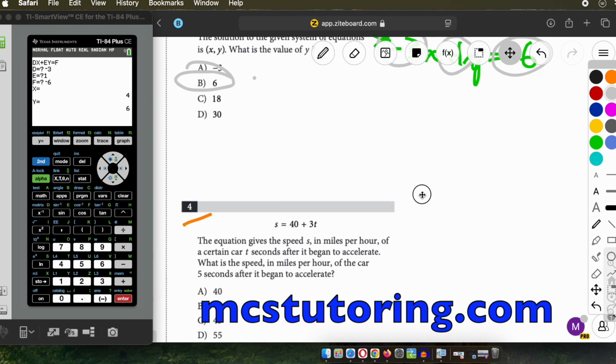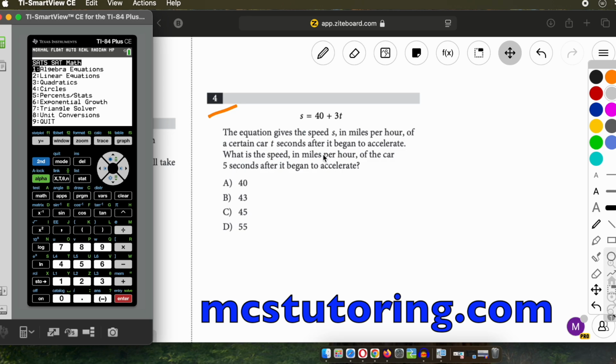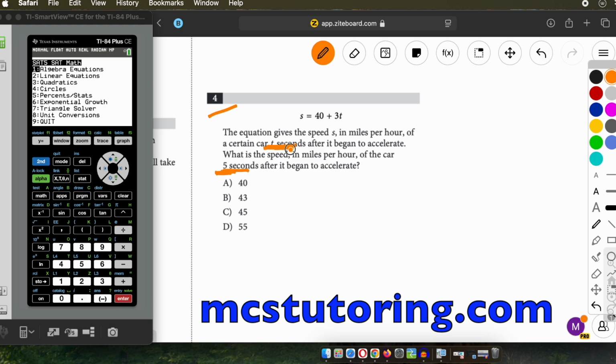Now question 4. The equation gives a speed s in miles per hour of a certain car t seconds after it begins to accelerate. What is the speed in miles per hour of the car at 5 seconds? So let me explain that to you. That's the t value. Basically, it's going to be substituting that 5 in there.